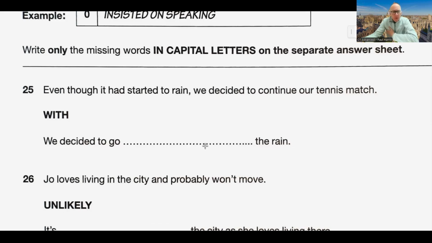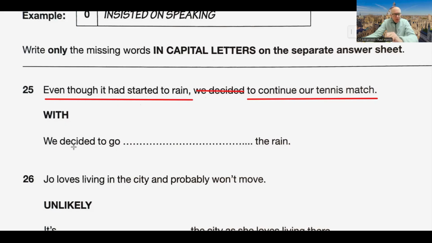Okay, so let's remove, first of all, things that we don't need. And decided to go. So we've got "decided" here. So we've got to talk about the tennis match. And we have to talk about quite a lot. We have to talk about all of this as well. So even though it had started to rain, we have to mention that. And we have to talk about this idea of continue our tennis match with.